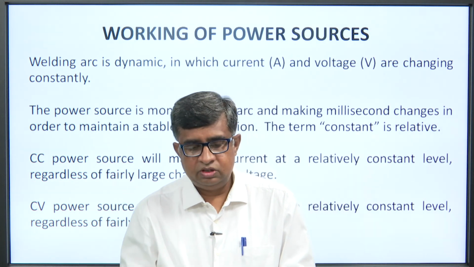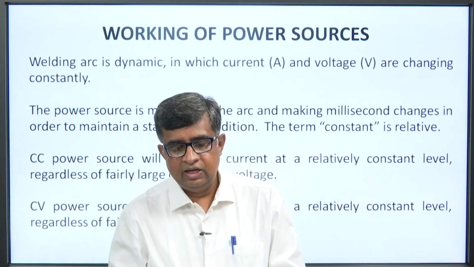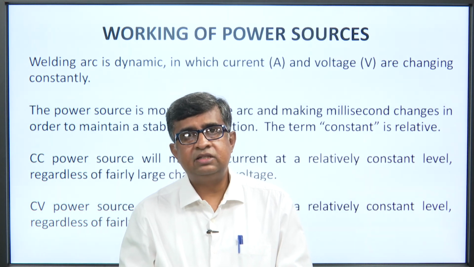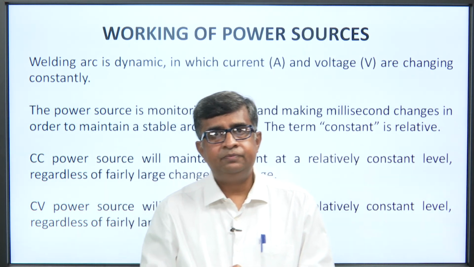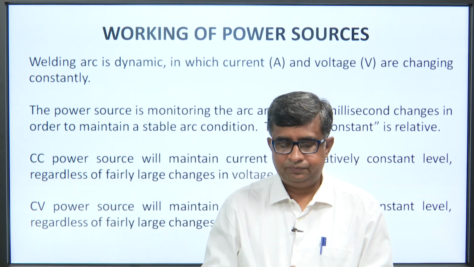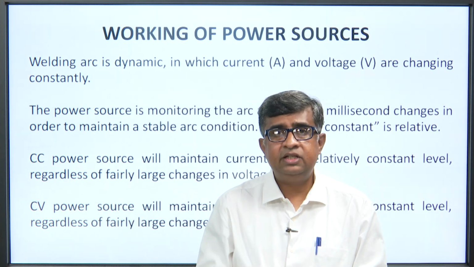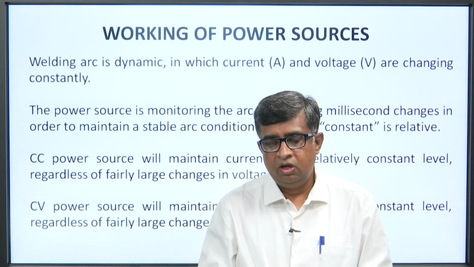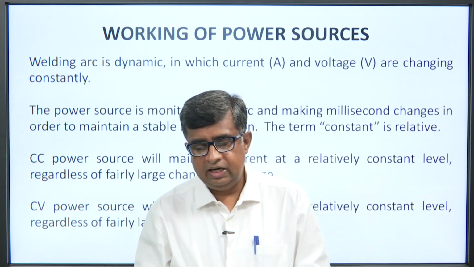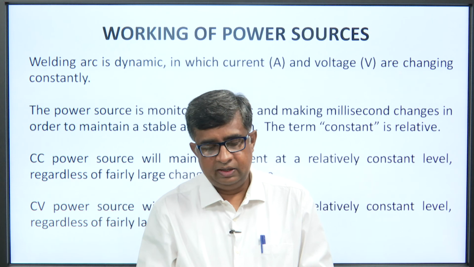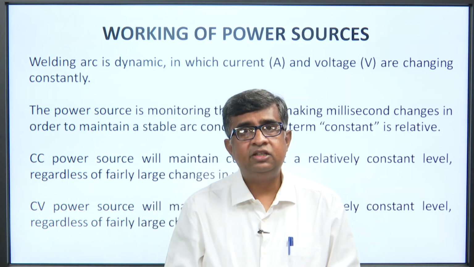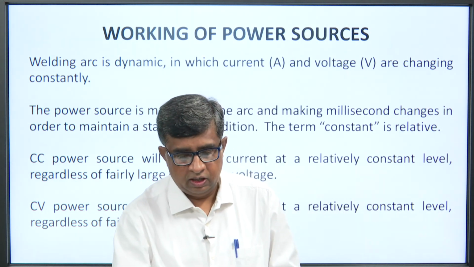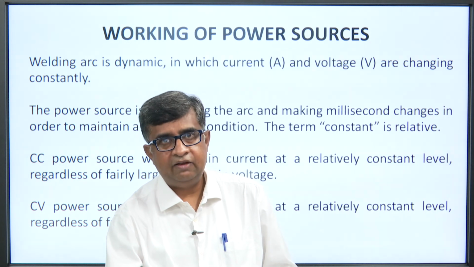The power source is monitoring the arc and making millisecond changes in order to maintain a stable arc condition. The term constant is relative here. A constant current power source will maintain the current at a relatively constant level regardless of fairly large changes in the voltage. In the same way, I have explained the constant voltage.